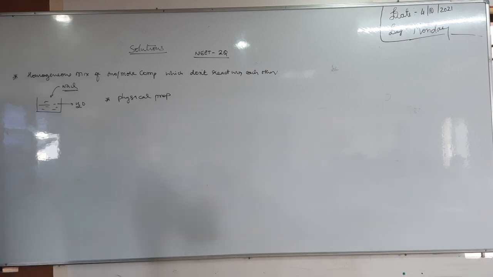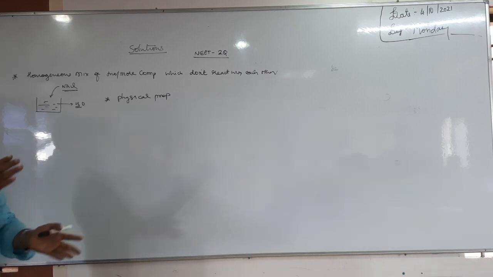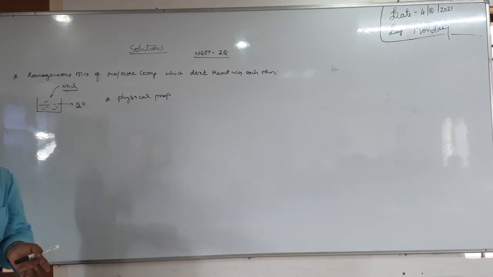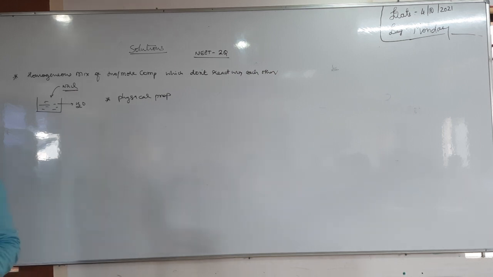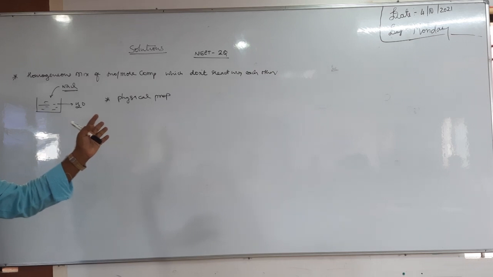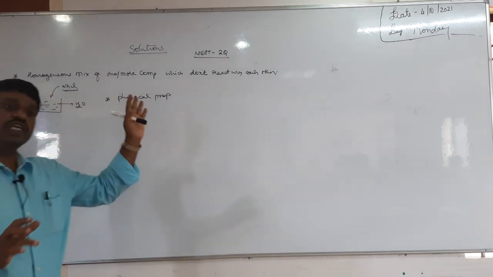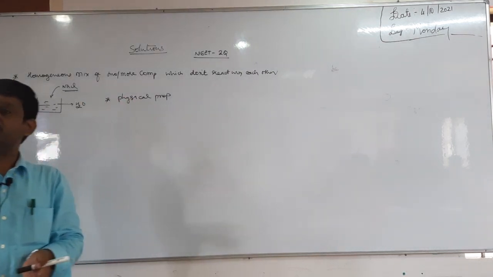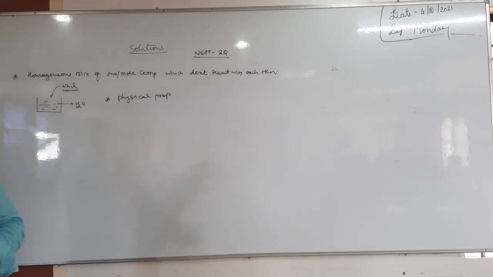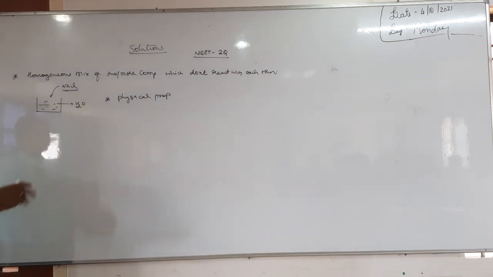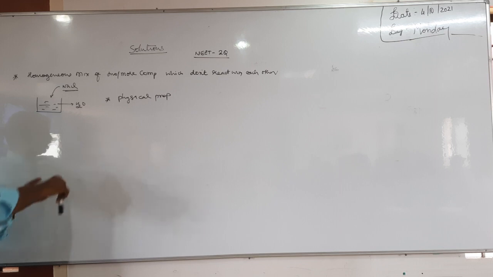In a heterogeneous mixture you can have visible boundaries. Oil is one layer and water is another layer. Clear visible boundaries are possible in heterogeneous, but our solution is homogeneous. In a homogeneous system there are no clear visible boundaries of separation. For example, add sodium chloride to water and mix it.